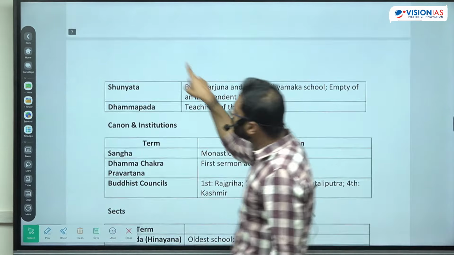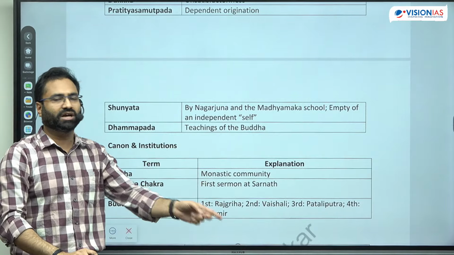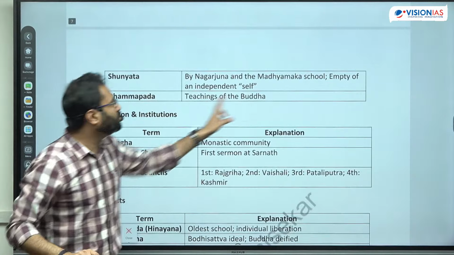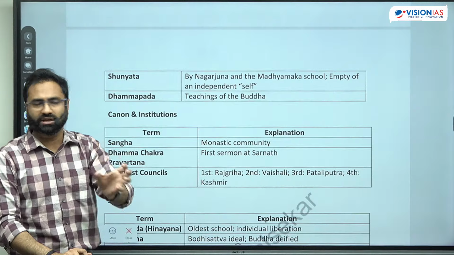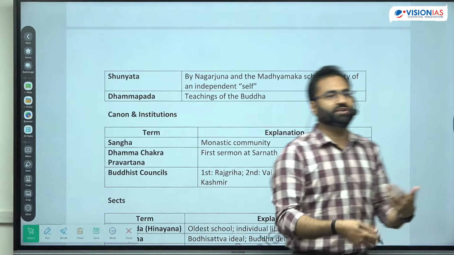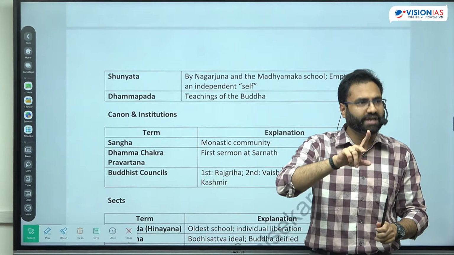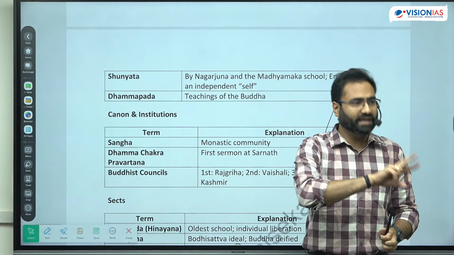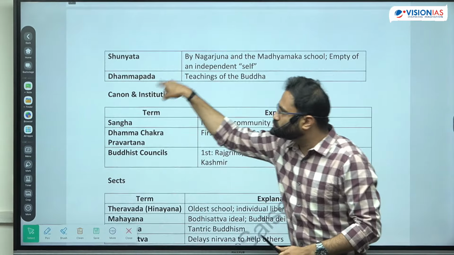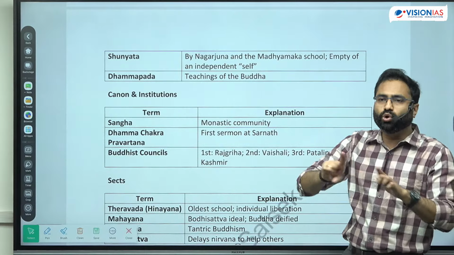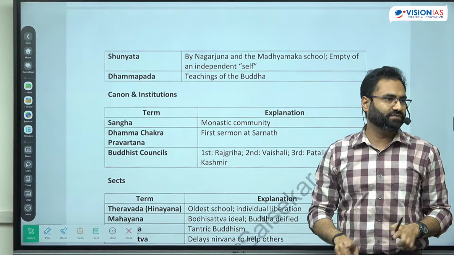Again, whatever was mentioned already in the Pratitya Samutpada, a similar thing they are talking about, but they are talking about the independent self. मतलब वही चीज conditional origin होता है कि if the causative factors are available, then only things will exist. So दोनों को interchangeably use कर लिया जाता है. They are not exactly the same, but they were utilized interchangeably. So Sunyata talks about that there is no permanent existence. So it is empty of the independent self. There is no independent self.